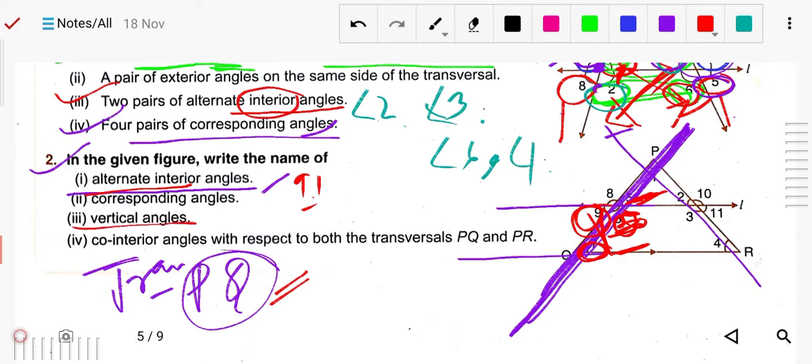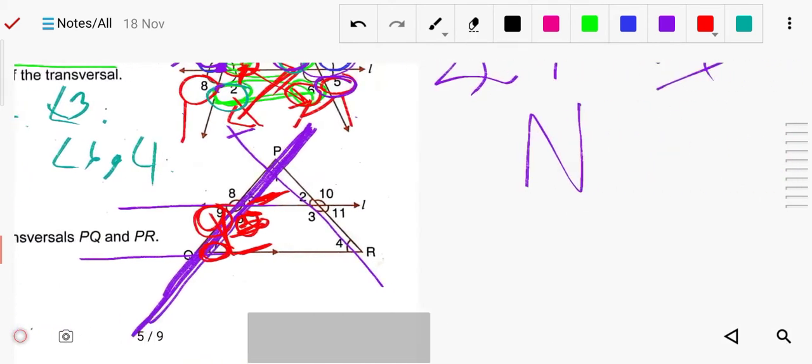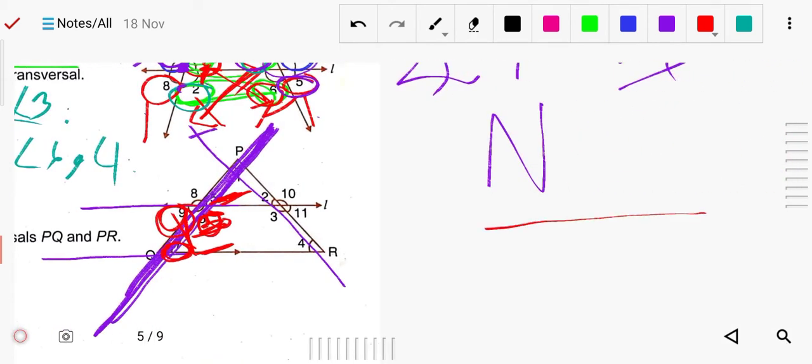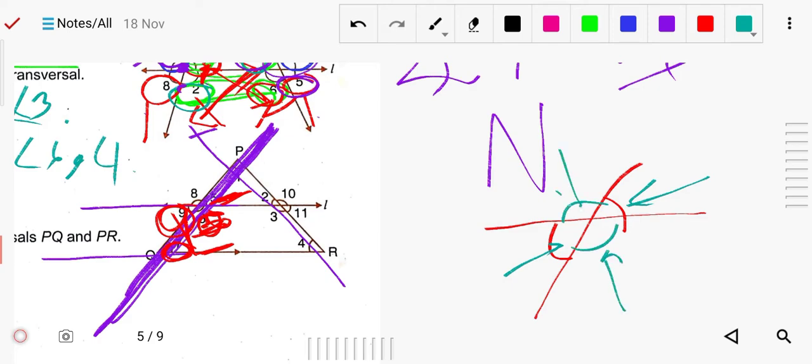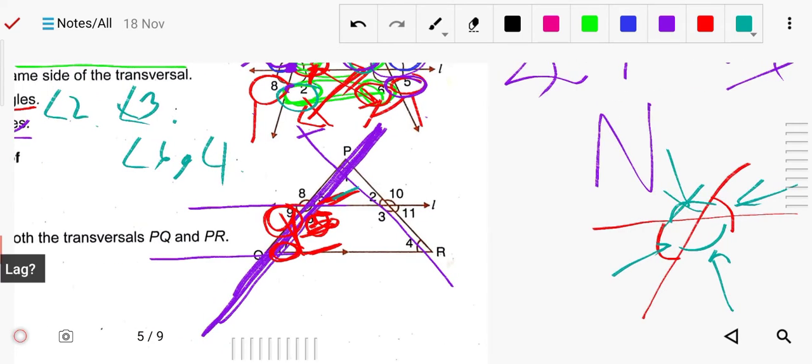Vertical angles, as you already know, are two angles opposite each other, called vertical opposite angles. So for this vertical angle it is 5 and here it is 9. Same for 8 and 6.